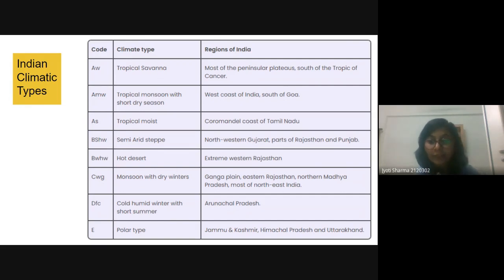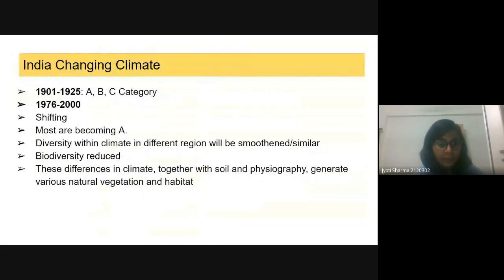Keep in mind that we are basically a tropical country, and we also have some subtropical parts. Because we are a tropical country, we have 3 A codes in India. Then we have 2 codes for semi-arid steppe and the desert. We have one C code, one D code, and one E code. In the next slide you will see.